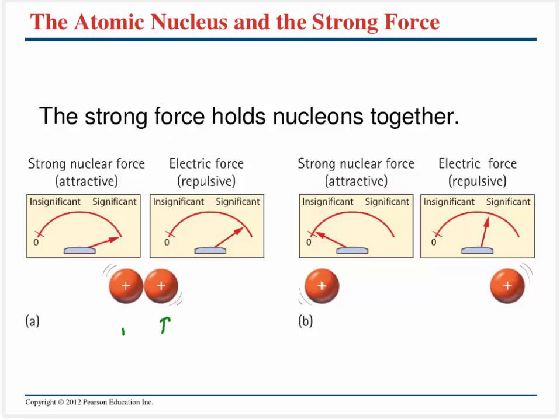Just kind of a diagram here of what's holding the nucleons together. If I had two positive charges right over there, and I were to hold them really, really close, there's going to be a strong repulsive force. If I were to add in, say, a neutron, just like this, then I'm going to get a strong nuclear force that is actually going to be attractive, and it's going to be stronger than the electrical force. However, keep in mind that as I separate these by a larger and larger distance, the strong nuclear force is going to go down, so it's going to be very insignificant. So it operates only on a very short range, and we still do have the repulsive electrical force.